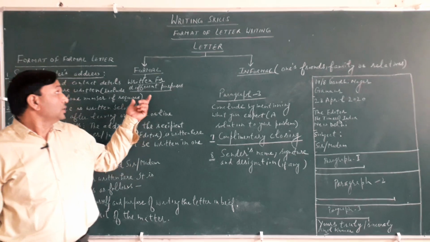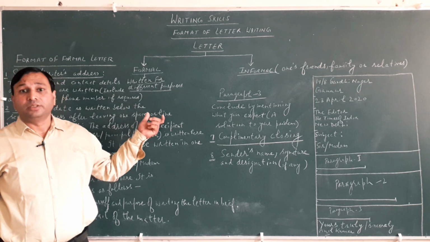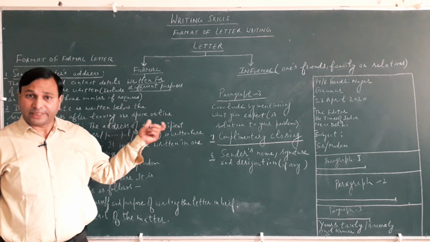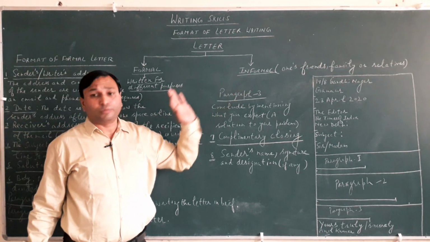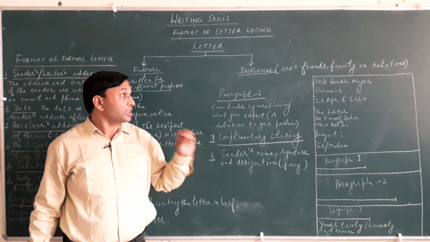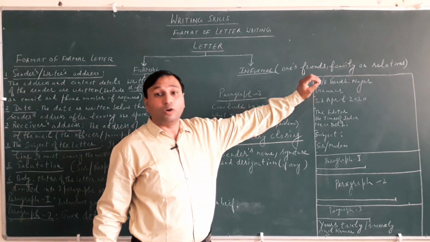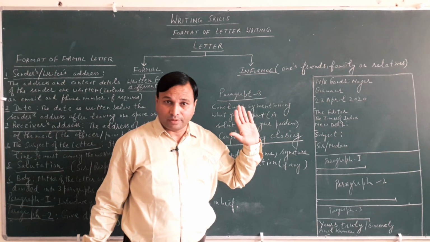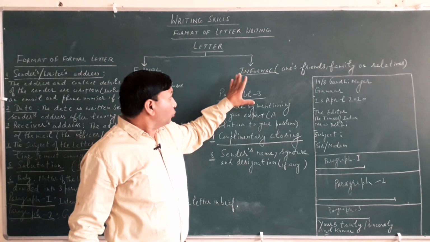Formal letters are further divided into many parts, like a letter to the editor, inquiry letter, application for jobs, etc. Informal letters are letters which are written to one's friends, family or relatives, and in these kinds of letters, formality is not required.